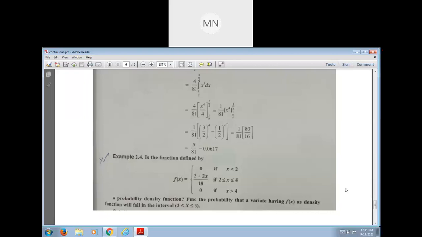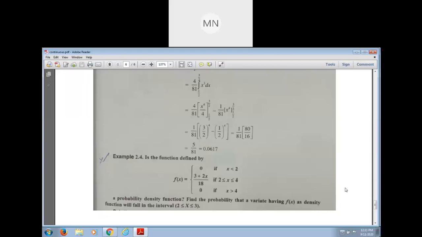Okay, here the interval minus infinity to infinity can be broken like this. I give some hints. See that the function is what? 0 if x is less than 2.